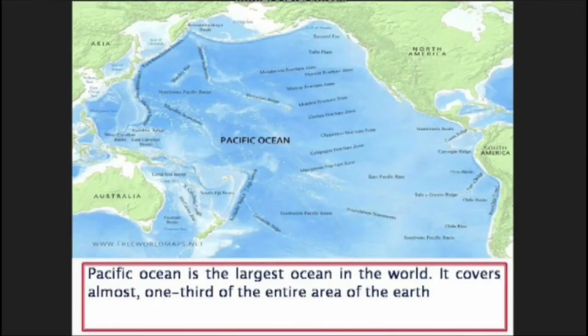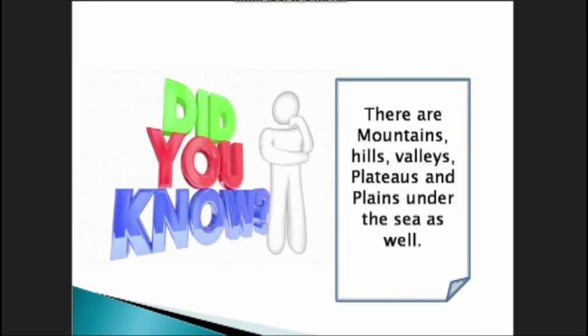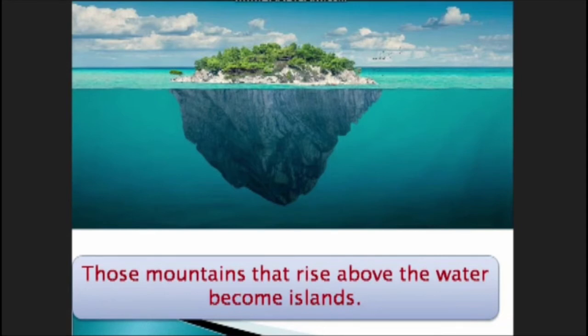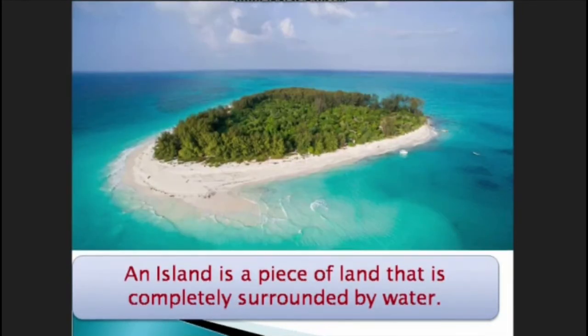Pacific Ocean is the largest ocean in the world. It covers almost 1/3 of the entire area of the earth. Do you know, children? There are mountains, hills, valleys, plateaus, and plains under the sea as well. Those mountains that rise above the water become islands. It is not island, it is islands. An island is a piece of land that is completely surrounded by water.